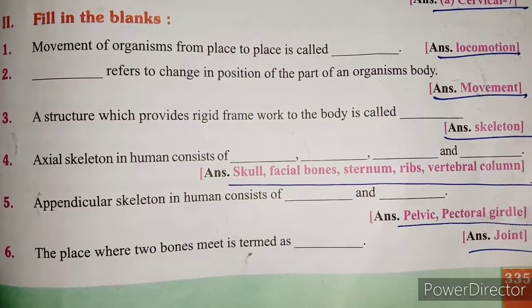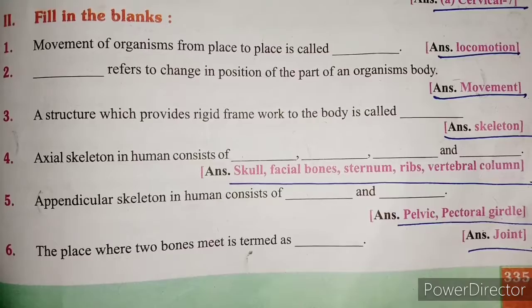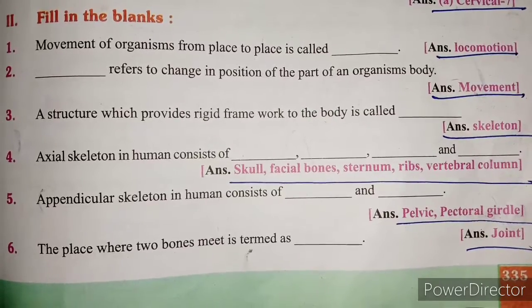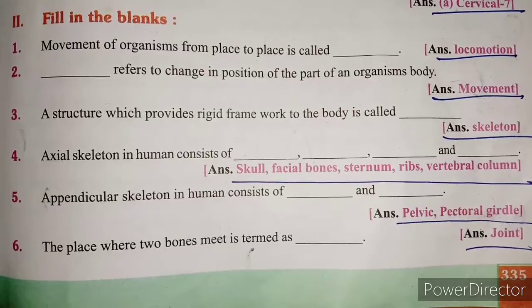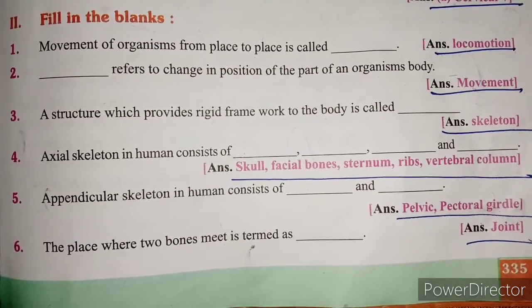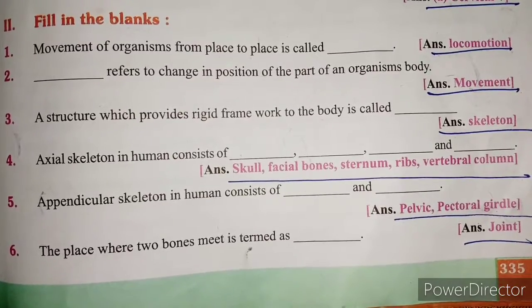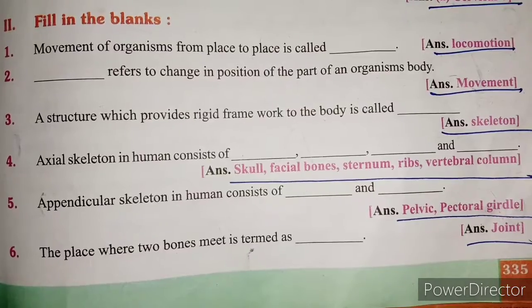Axial skeleton in human consists of skull, facial bones, sternum, ribs, vertebral column. 5. Appendicular skeleton in human consists of pelvic and pectoral girdle.